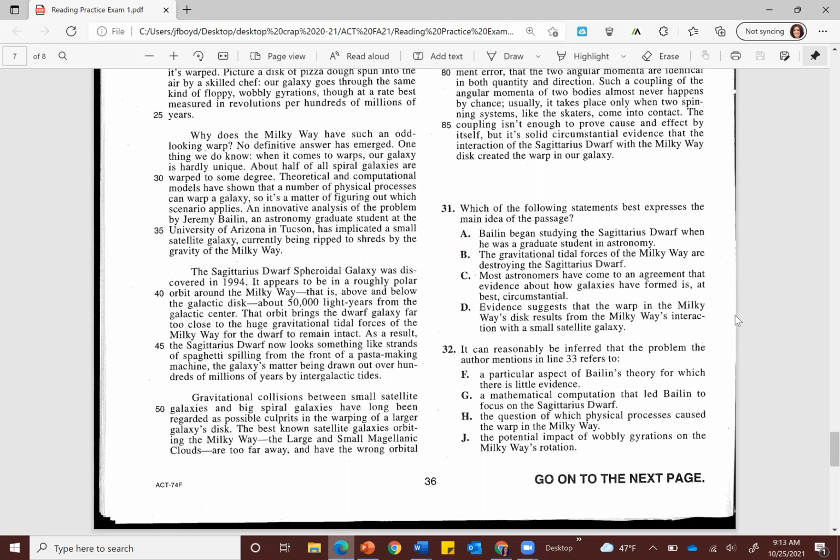Now that we've read, let's go ahead and begin considering the questions here. And I'm so sorry that my voice is hoarse. Number 31, which of the following statements best expresses the main idea of the passage? Pause this video, take a moment, and see if you can find an answer.